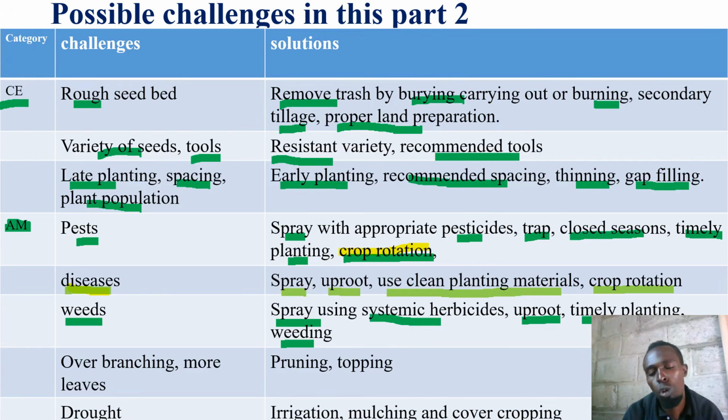Members, after giving all those solutions, remember to give a justification. Don't write solutions, then on the last page you say I'm just giving justifications of these numbers. No, let them be coherent, connected to one another. So challenge connected to a solution, connected to a justification in 2 or 3 lines. 2 or 3 lines. The best writer will use 2 lines.